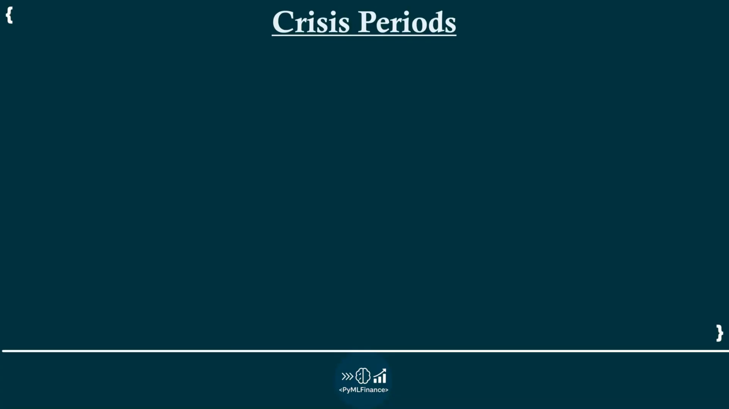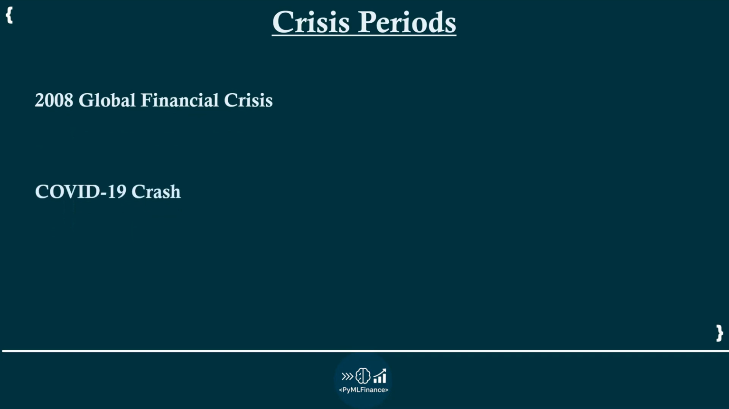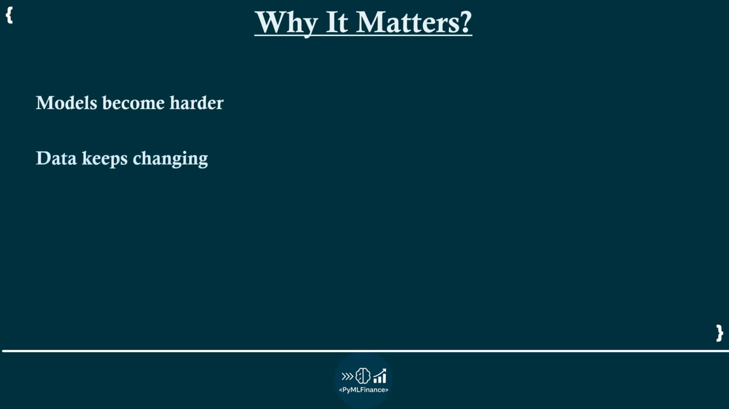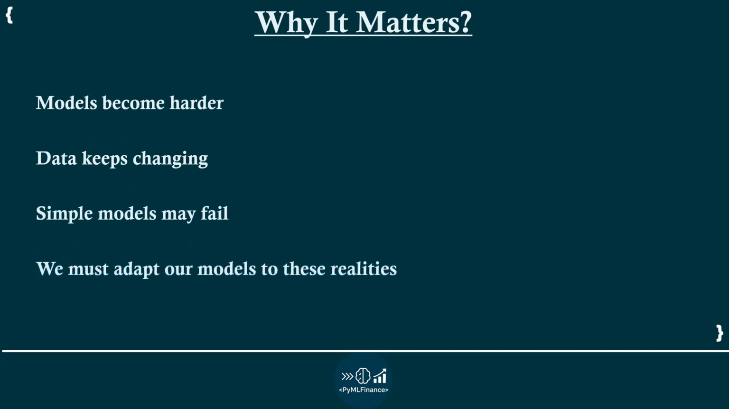Think about crisis periods. For example, the 2008 global financial crisis, the COVID-19 crash. During events like a financial crisis, markets remain unstable for extended periods. This is a clear example of volatility clustering. These features make modeling more difficult. If the data keeps changing, simple models may fail. We cannot assume stability. We must adapt our models to these realities.